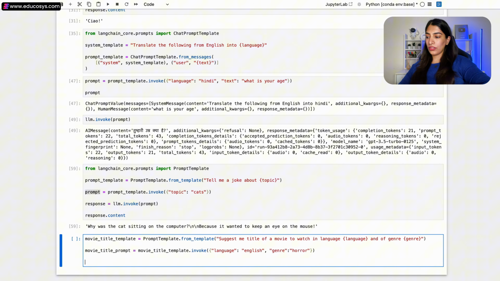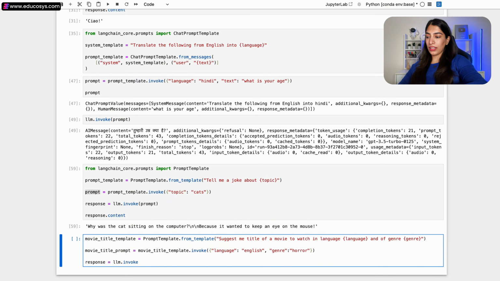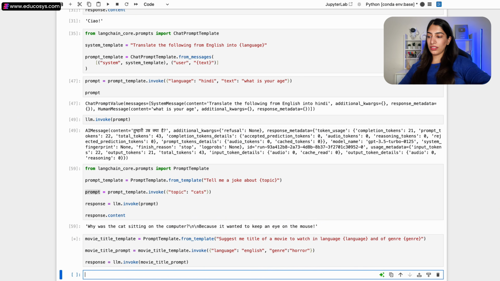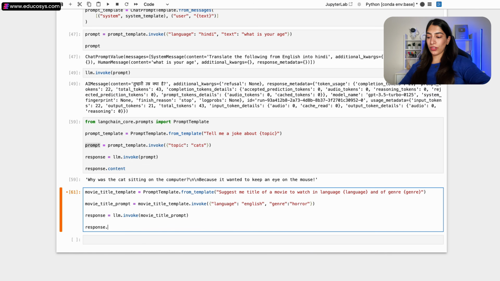And then we are going to get the response from LLM.invoke. Let's see the response for our movie title prompt. Let's run this. And let's print the response.content.